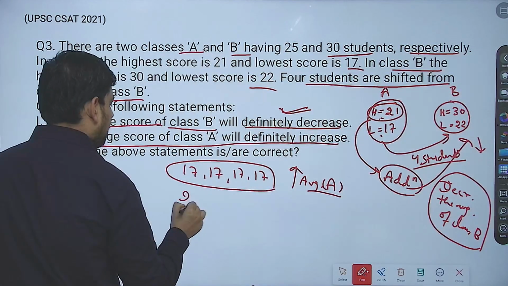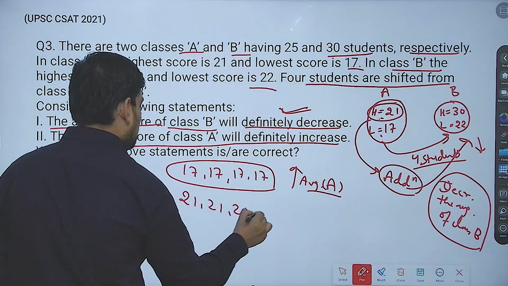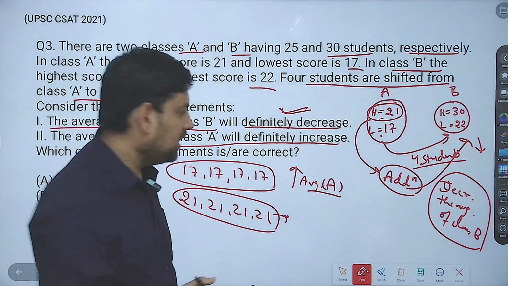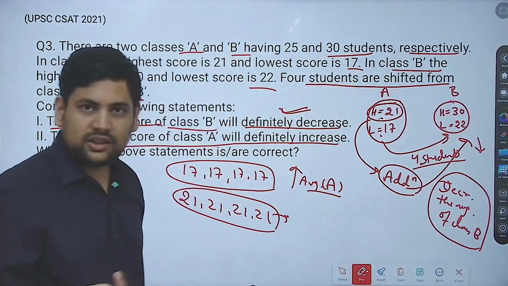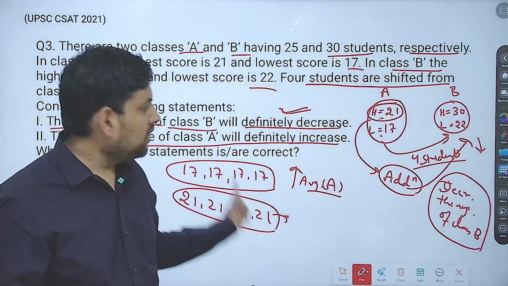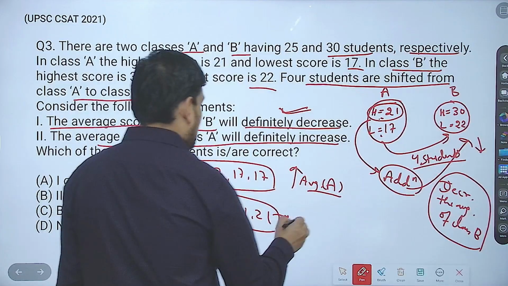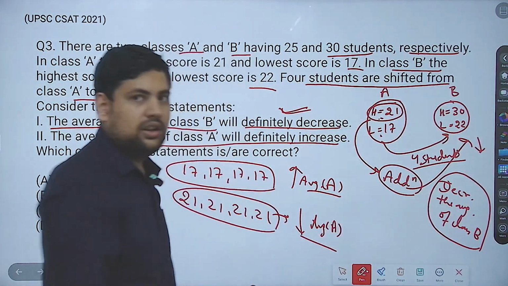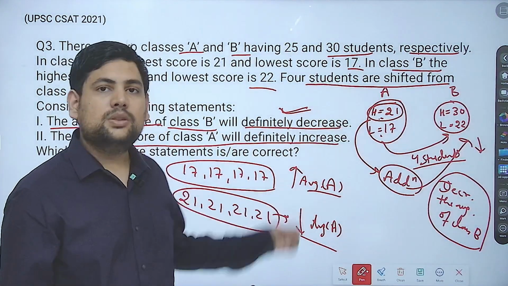But if I take out the ones which have the highest score in it, then you are actually taking out the higher numbered people. Then the average of A will decrease. That is, it depends on which person you take out.